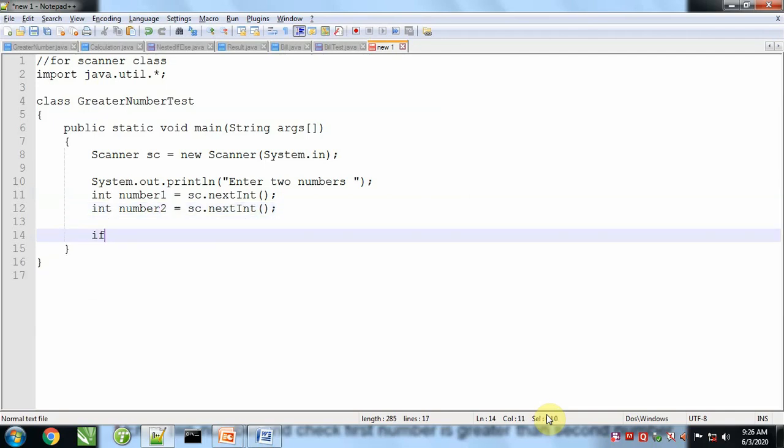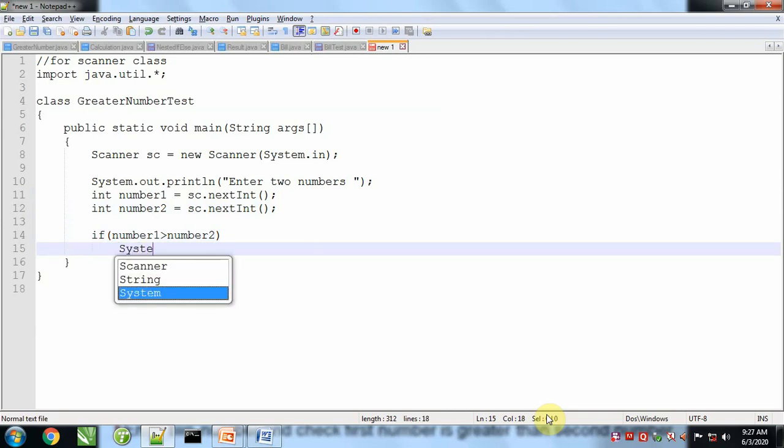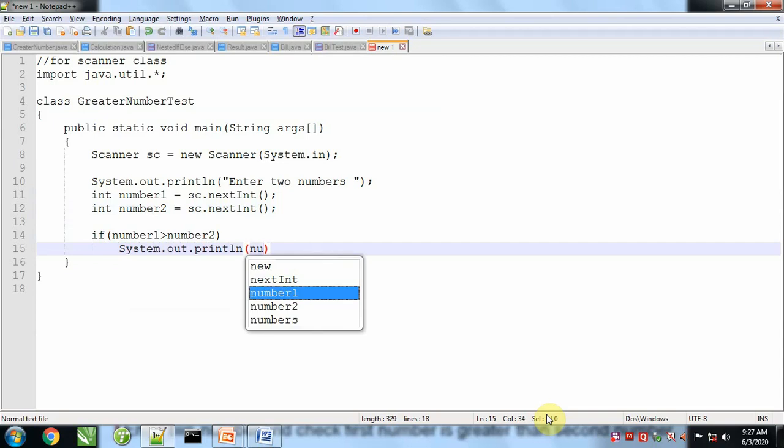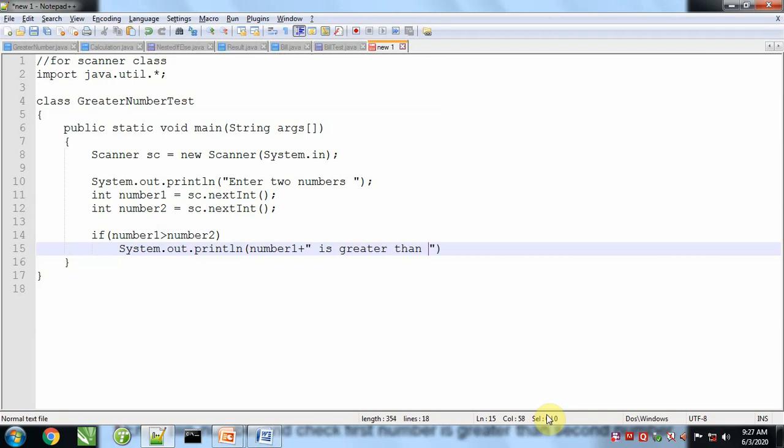Now with the help of if, we have to test if number 1 is greater than number 2, then we will print a message, System.out.println, number 1 is greater than number 2.